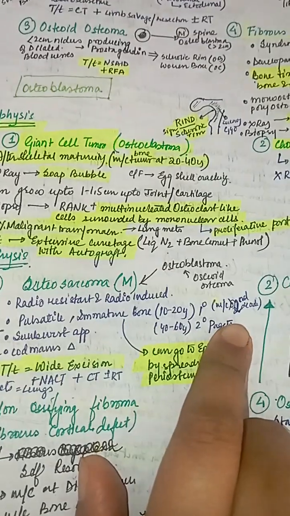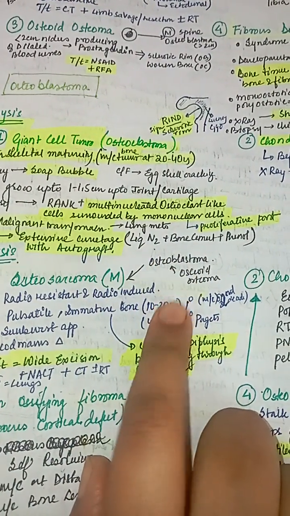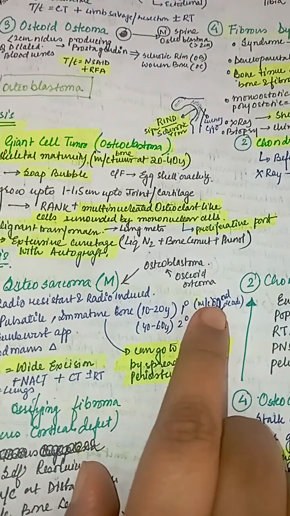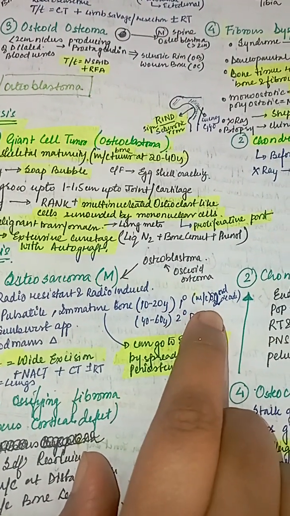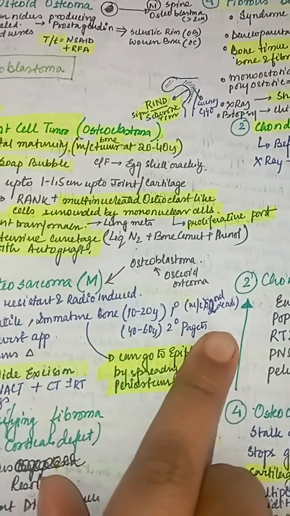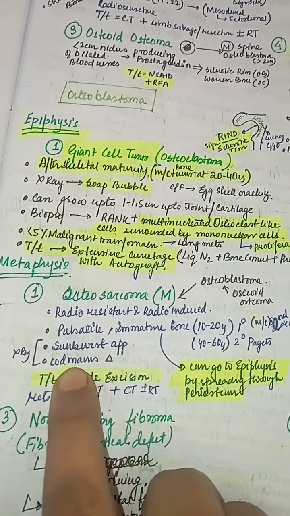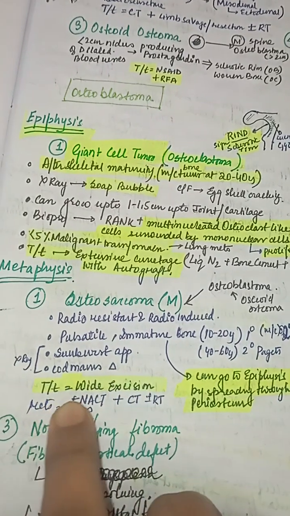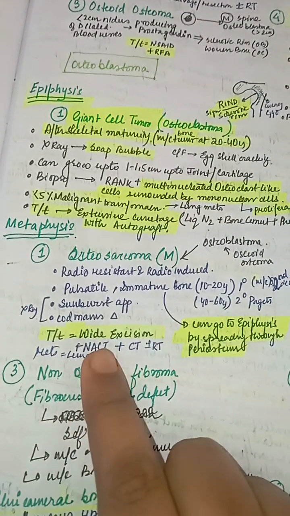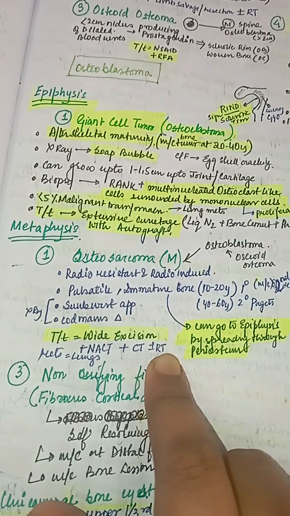And it is of two types, primary and secondary. In primary, it occurs at the age of 10 to 20 years, and it is most common in the second decade. And in X-ray, it shows sunburst appearance and Codman's triangle. Treatment is wide excision with neoadjuvant chemotherapy and chemotherapy with radiotherapy.